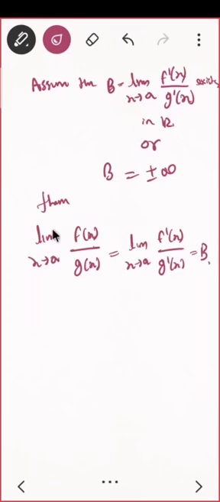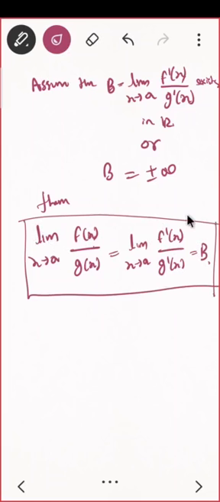Okay, this is your L'Hopital rule. But look at one thing. I told you this b can also be infinity. So in that case, we can say that it is not differentiable. So it does not mean that it will always exist. This is your L'Hopital rule.